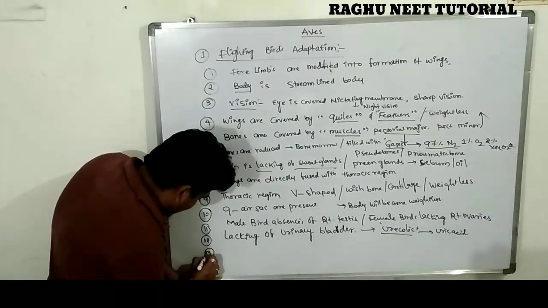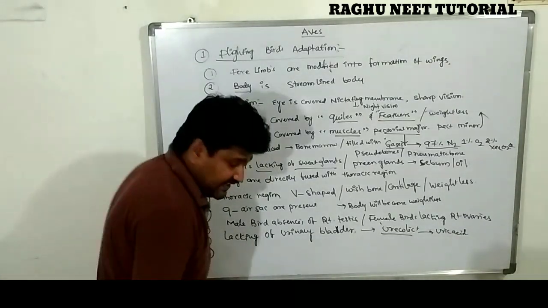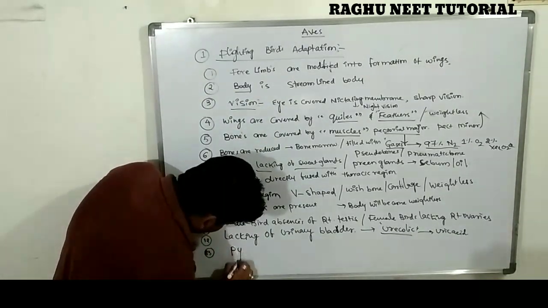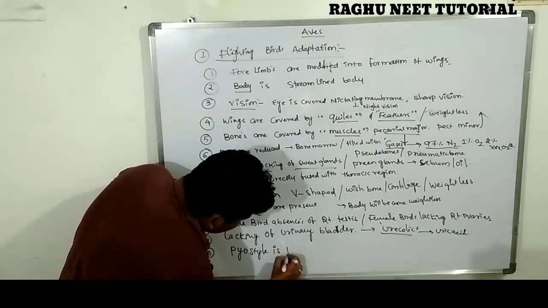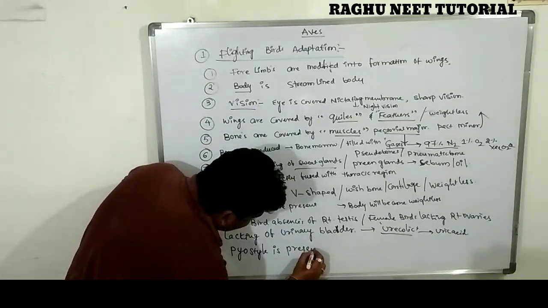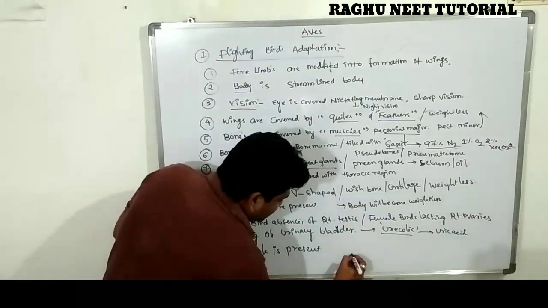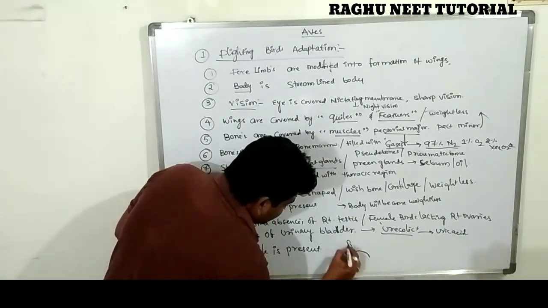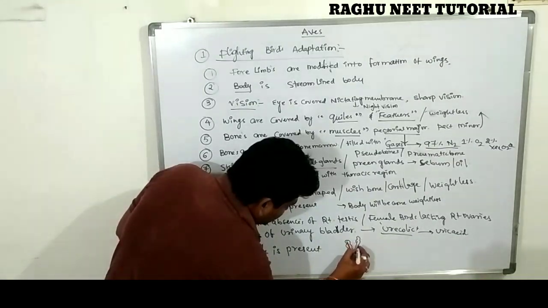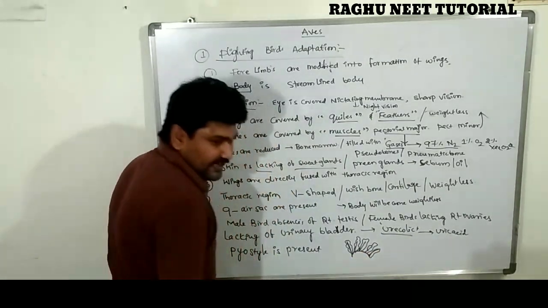Next one, the pygostyle. What is that? Pygostyle is present. What is the pygostyle? The tail region contains a group of feathers, and this group of feathers is called the pygostyle.